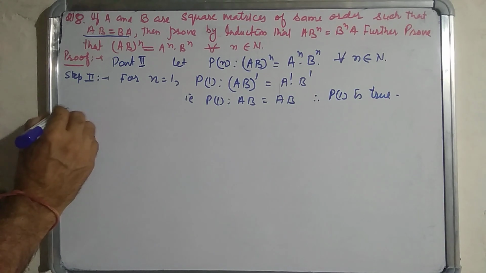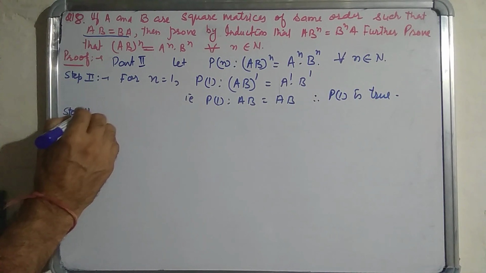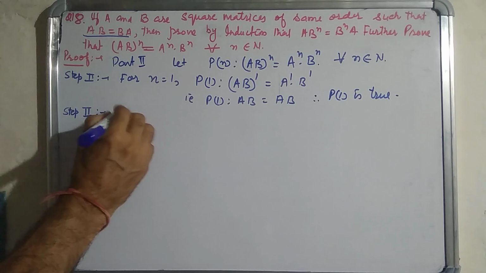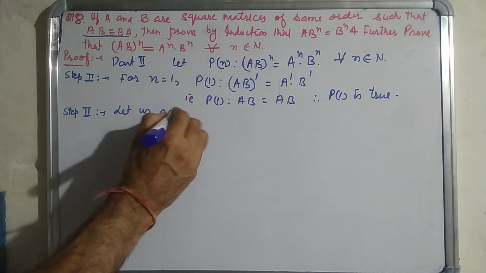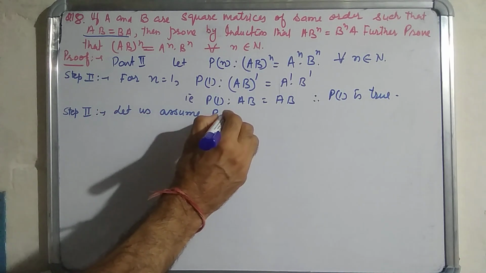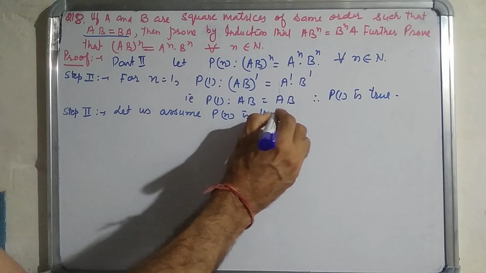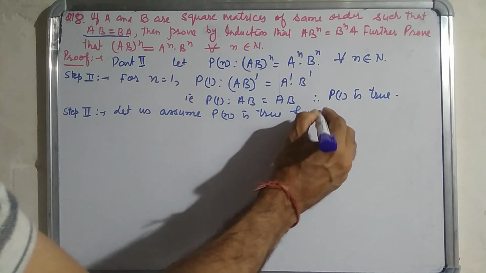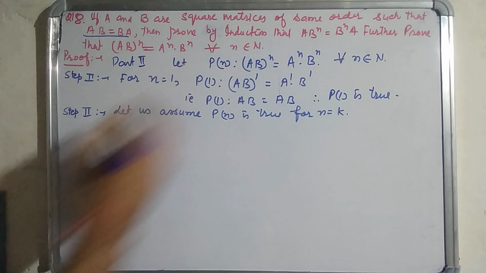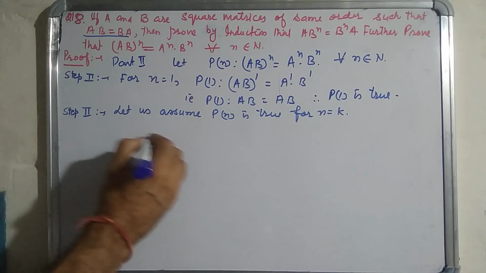Now step 2. Let us assume Pn is true for n is equal to k, k is a natural number.